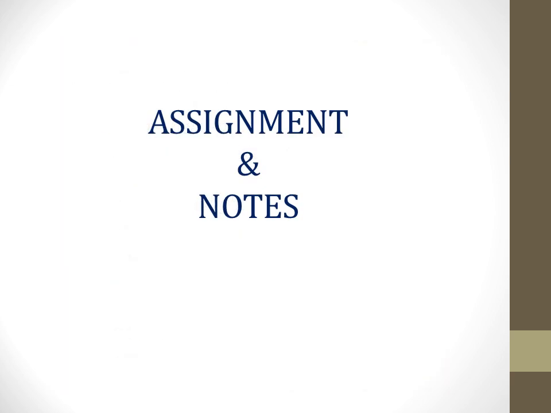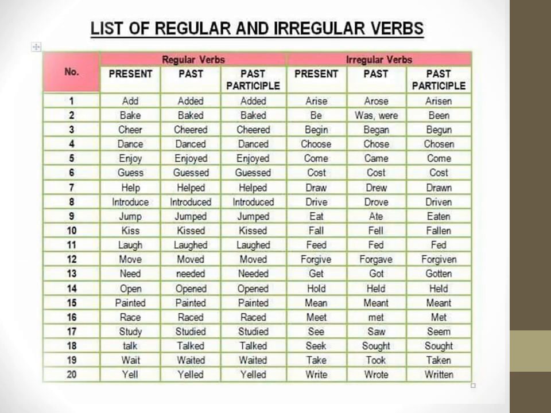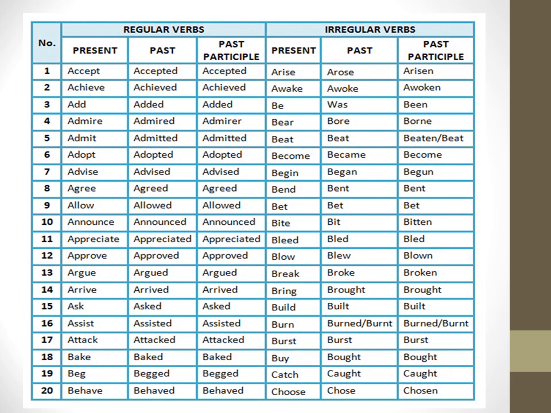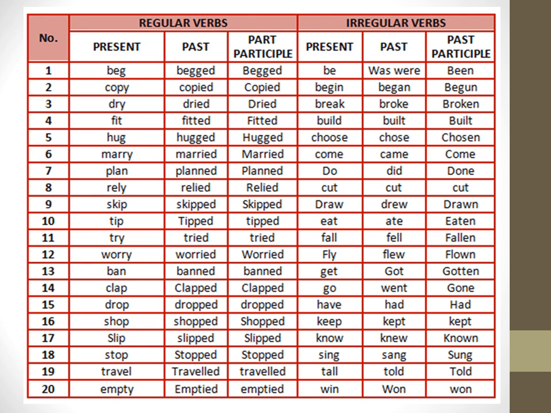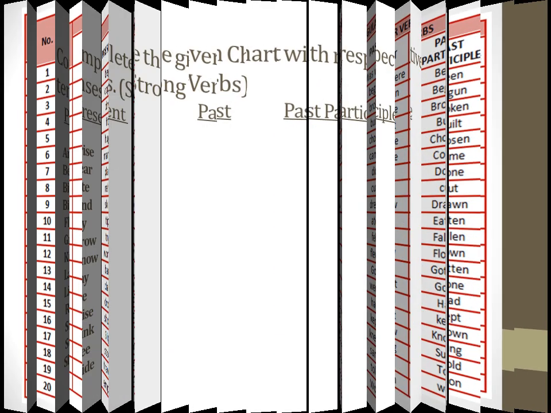Now I have given some assignment. The charts are given as well as the notes. Now this is an assignment of regular and irregular verbs. Here two charts I have given, that is of regular and irregular, and one more also which tells you about the tenses. According to the tenses, the regular and irregular verbs are put.